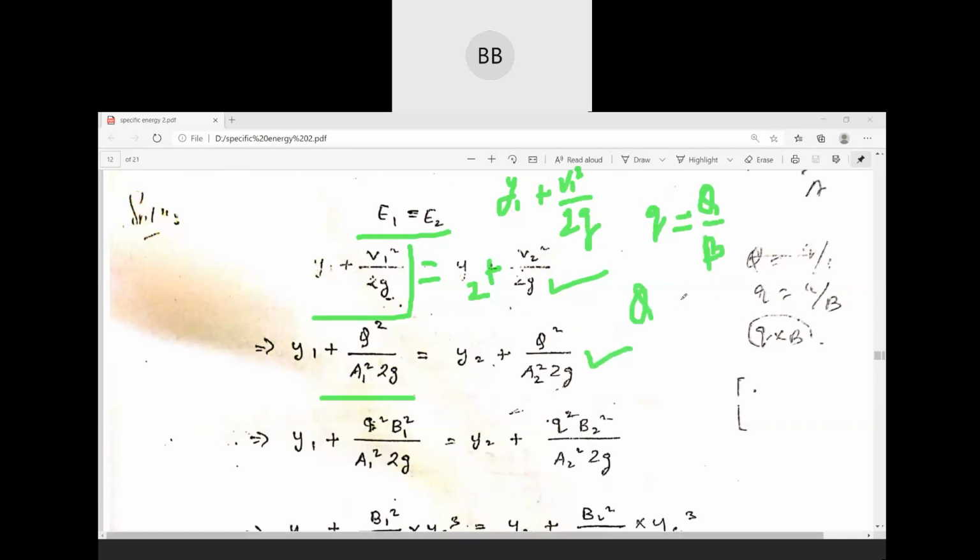So in place of capital Q, you can write small q multiplied by B. So we replace that Q value by small q multiplied by width of the channel. Okay. So q square B square by A1 square. And similarly here also q square B square by A2 square, and other terms will remain the same.